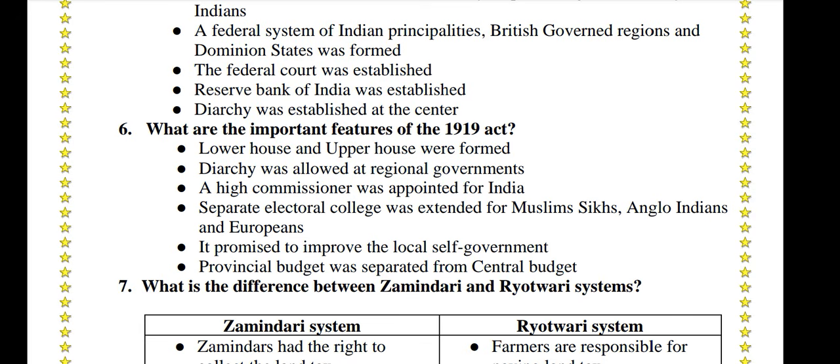What are the important features of the 1919 Act? Lower House and Upper House were formed. Diarchy was allowed in regional governments. A High Commissioner was appointed for India. Separate electoral colleges were extended for Muslims, Sikhs, Anglo-Indians and Europeans. It promised to improve local self-government. The provincial budget was separated from the central budget.